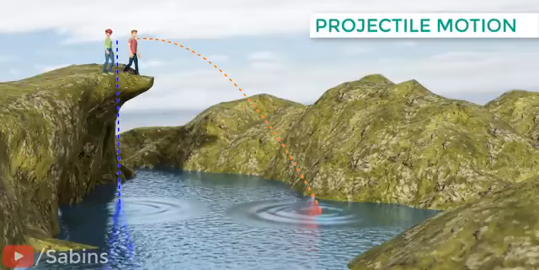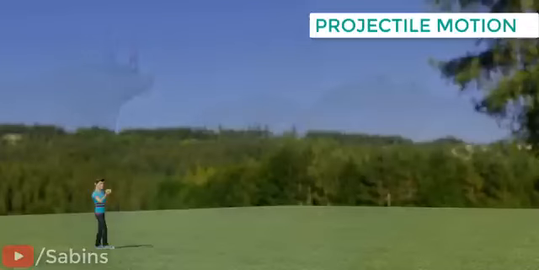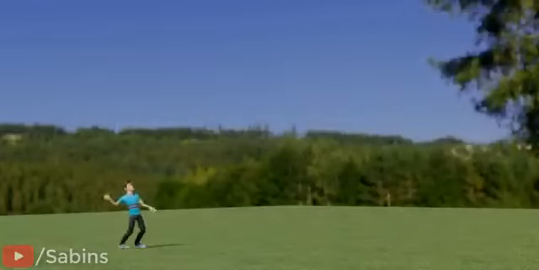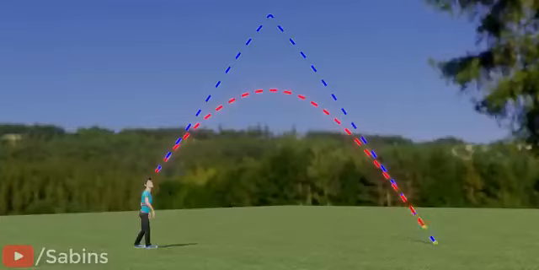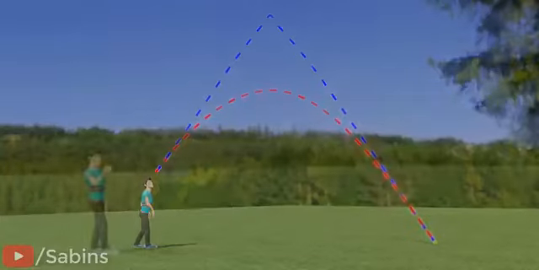Let's go over some fundamental concepts. When you throw a ball at an angle, it never goes straight like this. Instead, it will have an elegant curved path, more specifically, a parabolic path. This kind of projectile motion happens due to the effect of gravity.